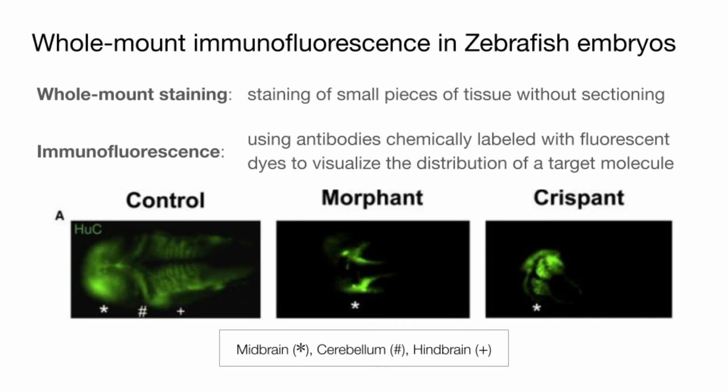These images show whole mount immunofluorescence on EXOSC9 morphants and crispants with an antibody against the neuronal marker HuC. As you can see in the morphants and crispants, the midbrain is misshapen and the cerebellum and hindbrain are completely absent, compared with the uninjected control, indicating that the brain fails to properly develop without EXOSC9.